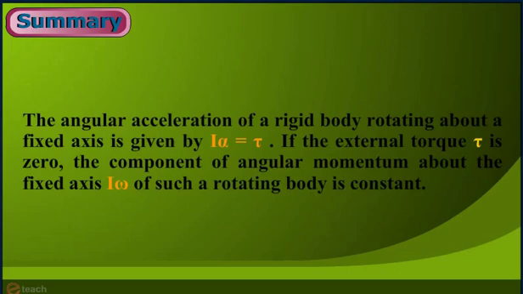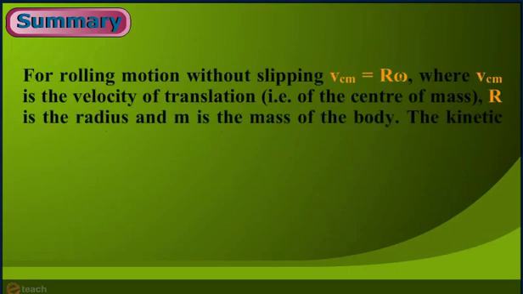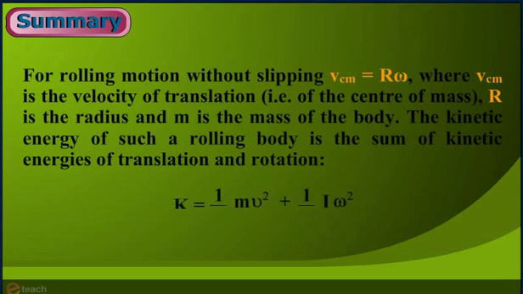Twelve, for rolling motion without slipping, V_CM equals r omega, where V_CM is the velocity of translation, that is, of the center of mass, r is the radius and m is the mass of the body. The kinetic energy of such a rolling body is the sum of the kinetic energy of translation and rotation, that is, K equals half m V_CM squared plus half I omega squared.